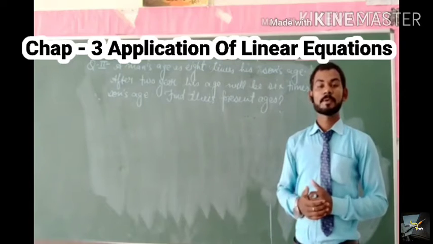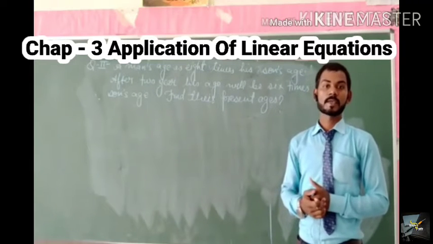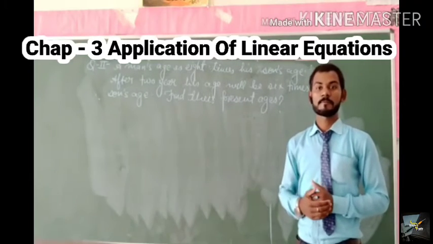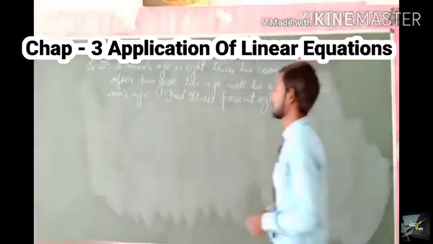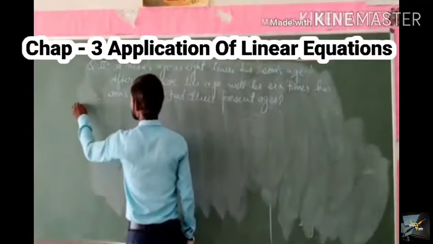Next, when we put the value of x, we get the present age of the man. So let us start the solution by following the condition.